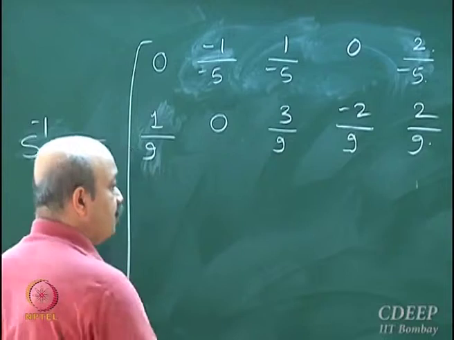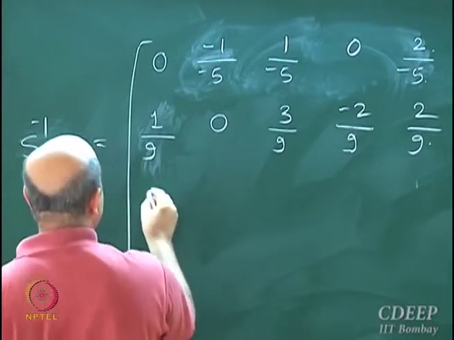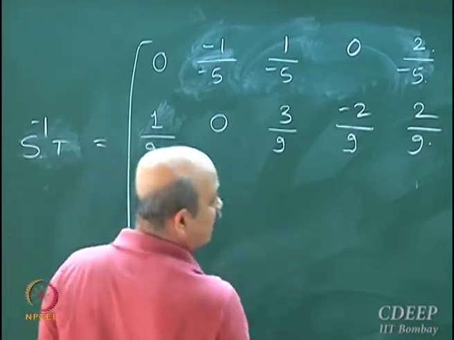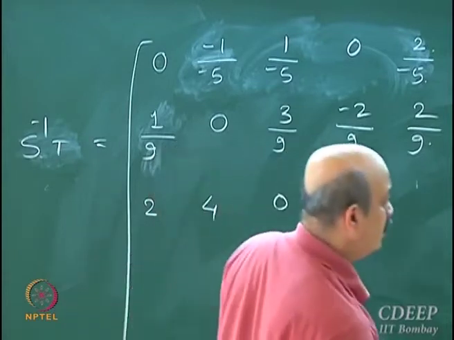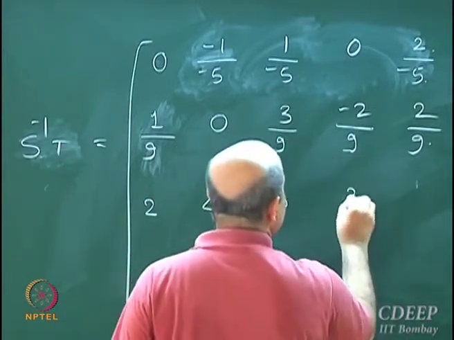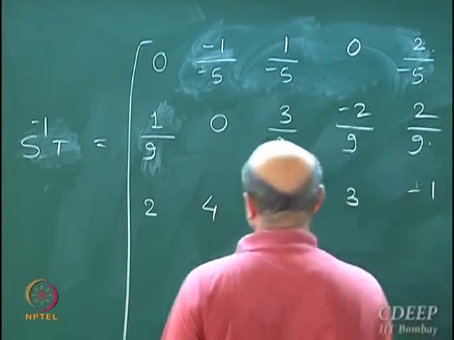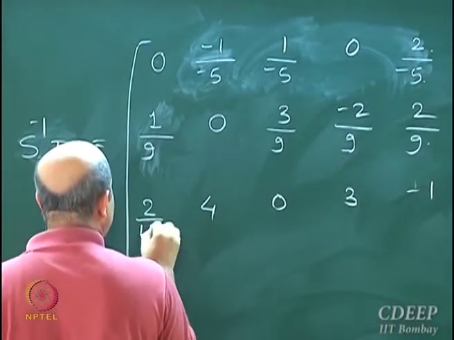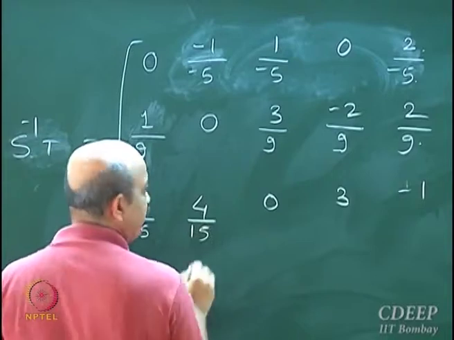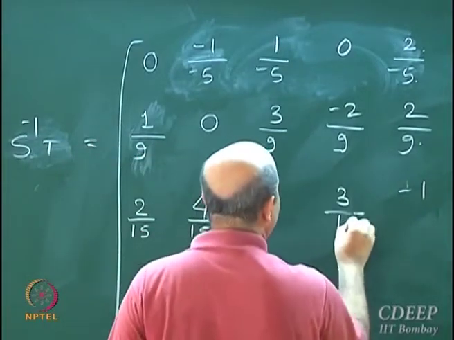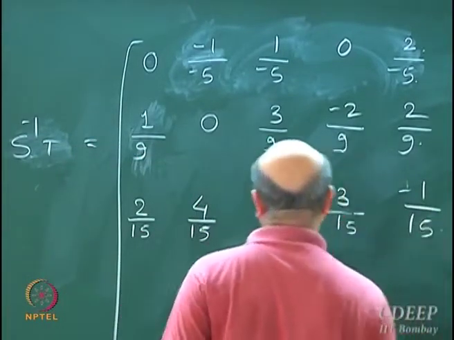Minus L minus U. Then what is this? 2, 4, 0, 3, minus 1, divided by 15, 15, 15 and 15.